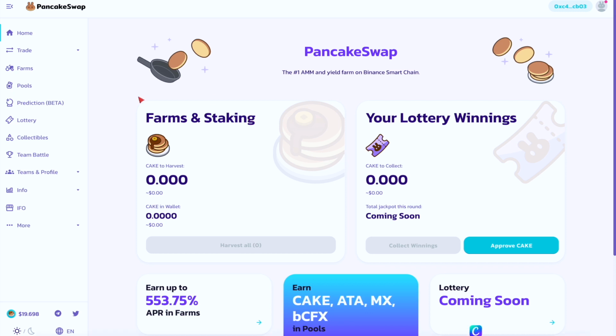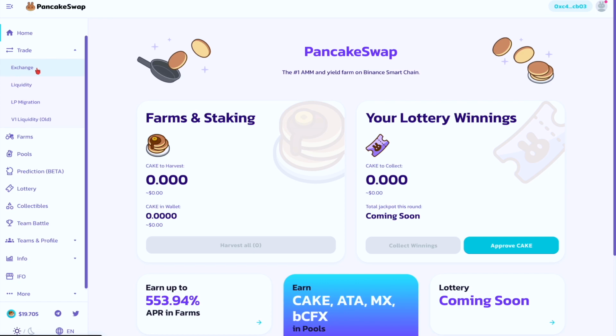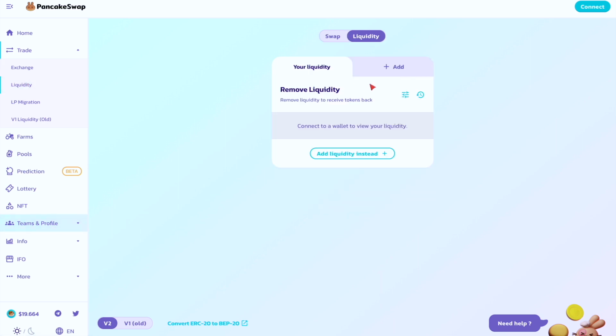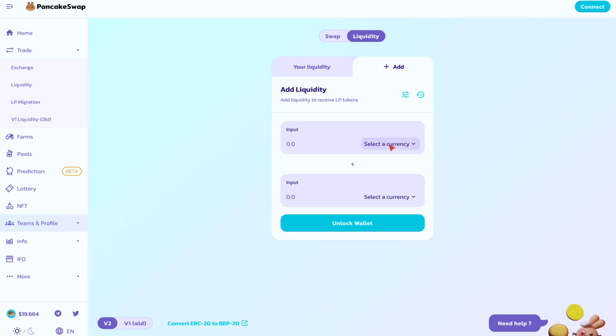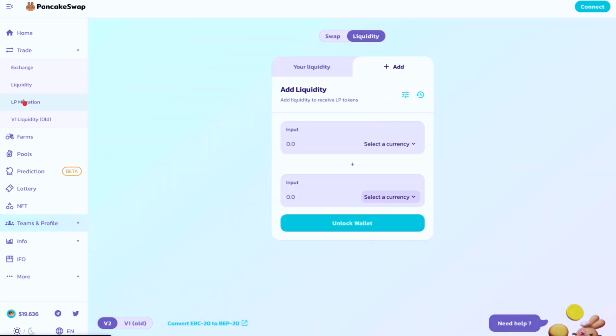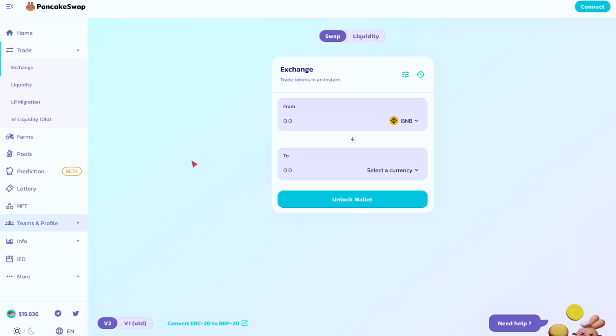So once you do, you've got multiple things that you can do. You can go to the exchange and swap different things, right? You can provide liquidity, so you can add or remove liquidity. This is your liquidity. You can add liquidity, and choose multiple types of currencies that you want to provide liquidity for. This is liquidity pool migration. V1 is no longer supported, so V2. So this is the liquidity pool, whatever they have.